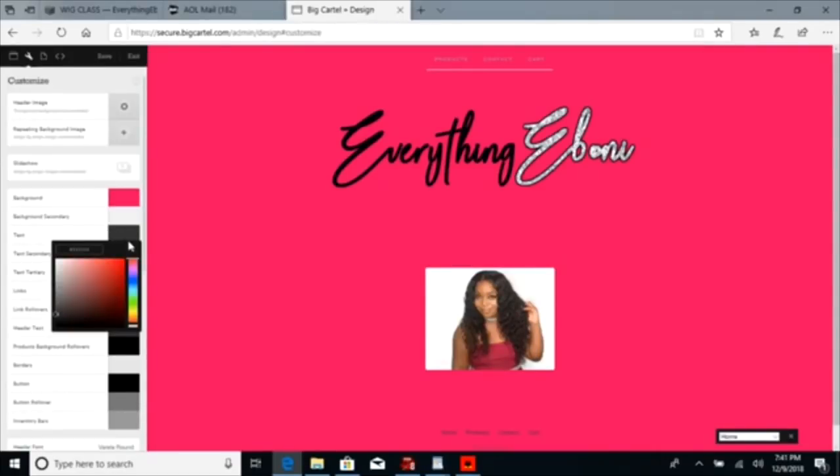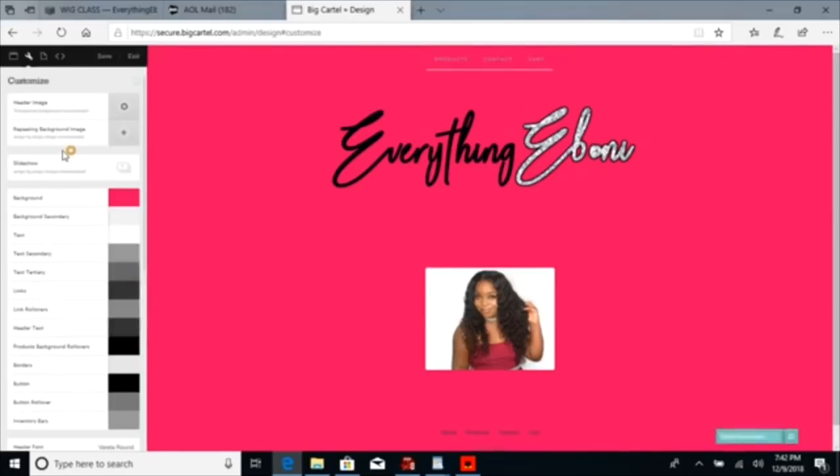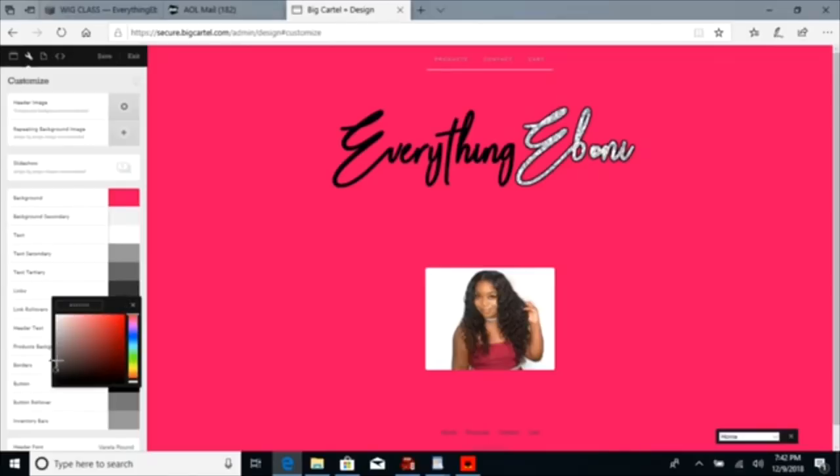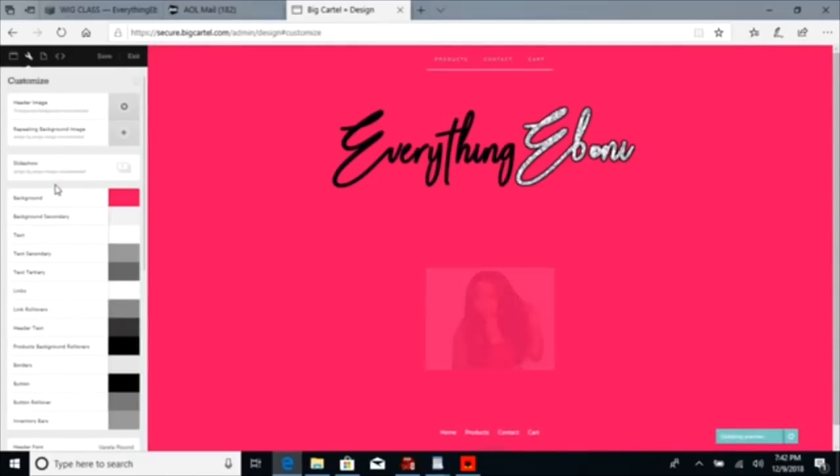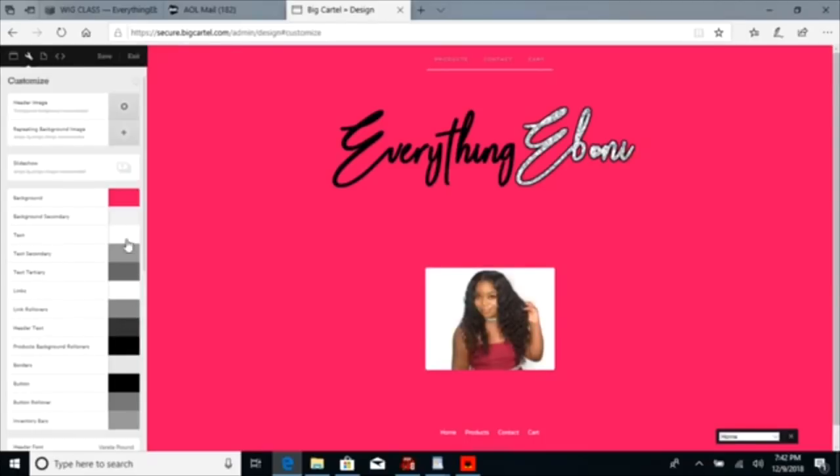Alright. Text color. I don't like the gray. I usually like my text black or white. Let's do white. Or I didn't even change it. The links. This is what it is. Yeah, but you're just playing around with the colors here.